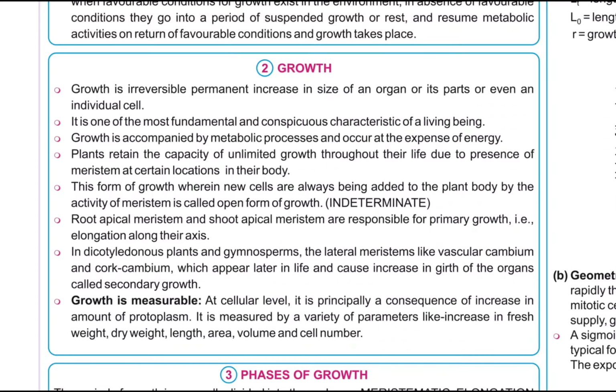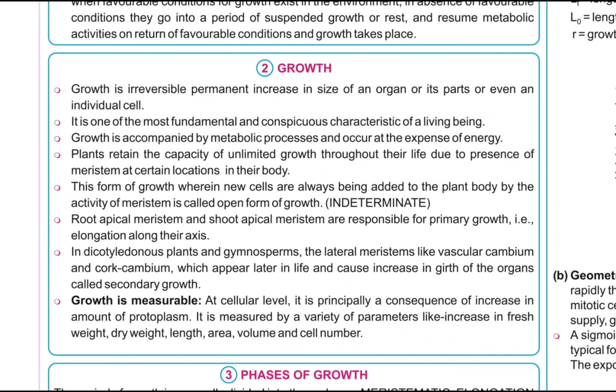Root apical meristem and shoot apical meristems are responsible for primary growth, that is, elongation along their axis. In dicotyledonous plants and gymnosperms, the lateral meristems like vascular cambium and cork cambium, which appear later in life, cause increase in girth of organs, called secondary growth. Growth is measurable. At cellular level, it is principally a consequence of increase in amount of protoplasm. It is measured by a variety of parameters like increase in fresh weight, dry weight, length, area, volume, and cell number.